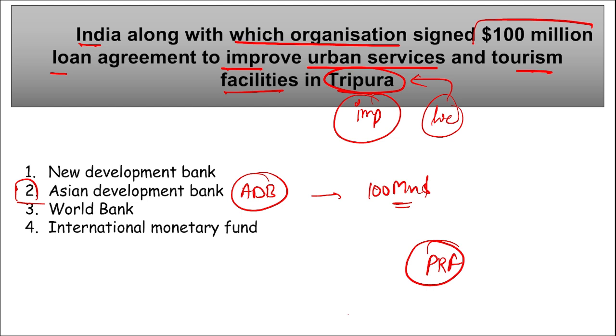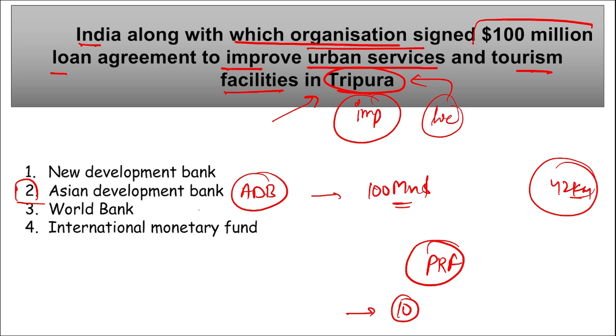Correct? Here with the help of tourism we will be developing a plan for the coming 10 years, and when tourism enhances in this area, the people of Tripura will be getting job opportunities. They will be getting various opportunities to serve the tourism that will be coming and earn from that, and that will be developing that particular area. Then we are talking about urban services. Here urban services will include the development of the water supply system. A 42-kilometer long new transmission and distribution pipeline will be constructed here.